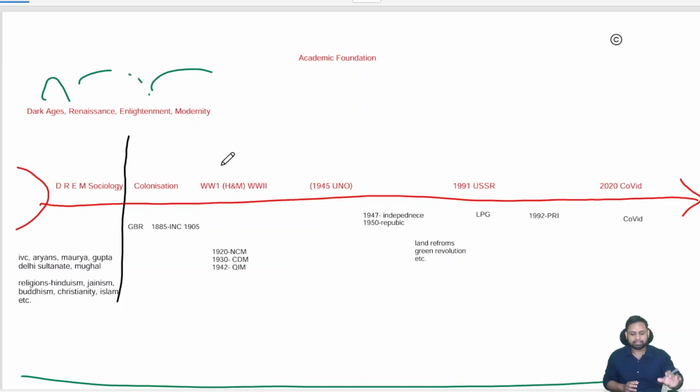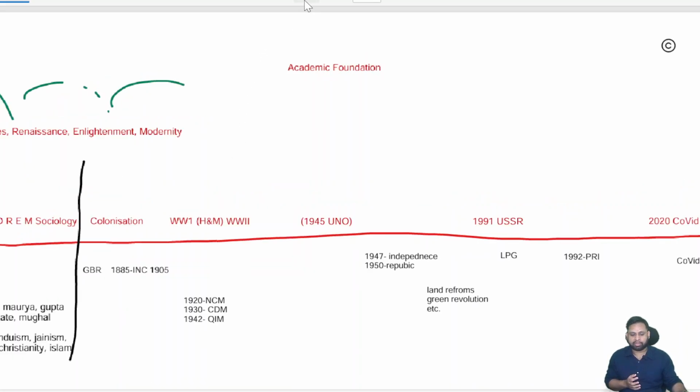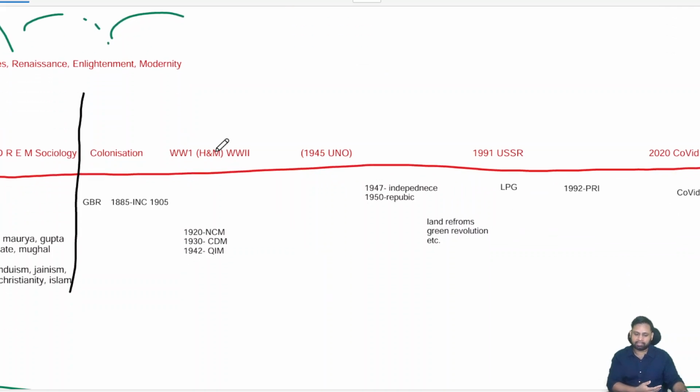Okay, now dark ages, renaissance, enlightenment, sociology. Okay, then what happens? We have then colonization. Okay, then if you know these things, okay, colonization, World War One, World War Two, then United Nations Organization, USSR disintegration, COVID. Okay, in the Indian context, we have Indus Valley civilization, then Aryans, Mauryas, Guptas, okay, kingdoms like that.